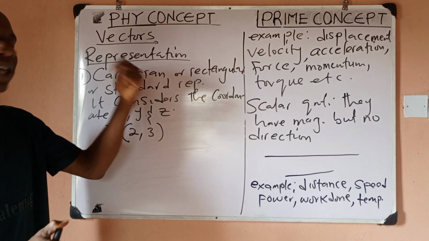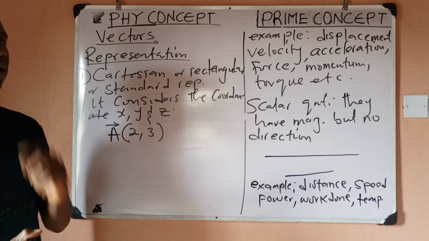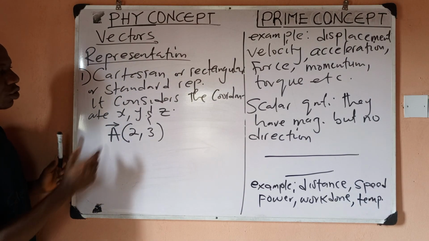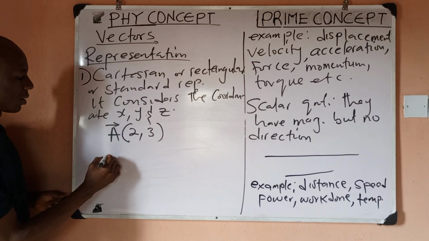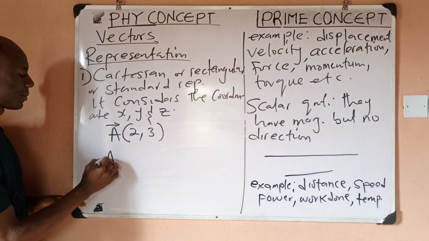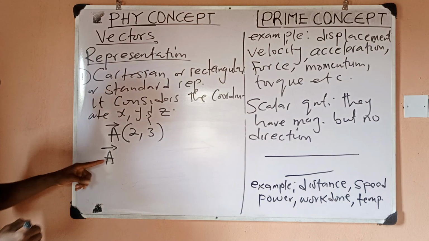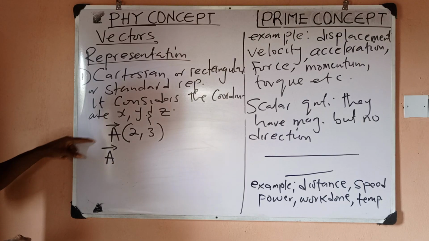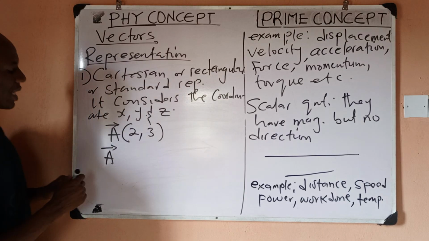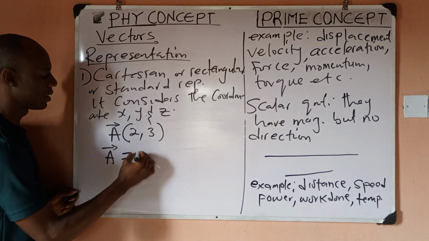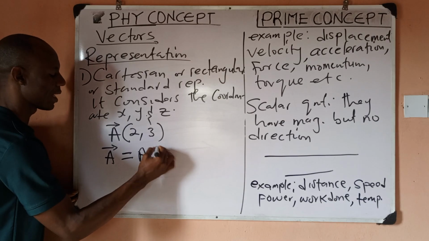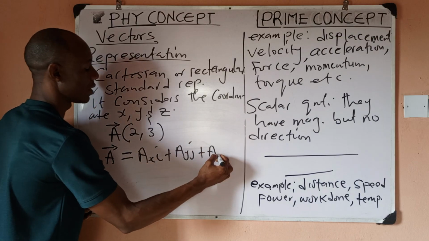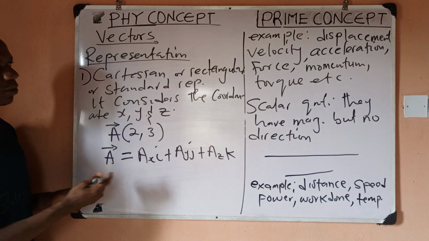But we have a different way of representing this, still saying the same thing, but we now introduce the vector directions to make it even more easy for us. Now, instead of writing like this, we now have a new way which we call the Cartesian representation. And whenever you see an alphabet with an arrowhead, it simply tells you that that alphabet is actually a vector. So the standard way to represent is this: AXI plus AYJ plus AZK. So this is how we represent vectors in Cartesian coordinates.